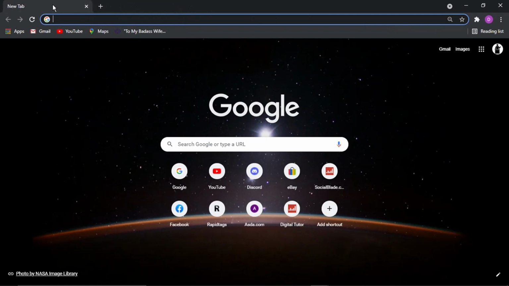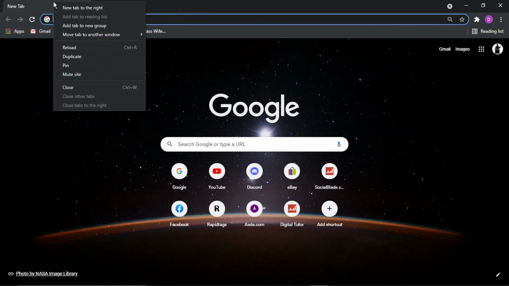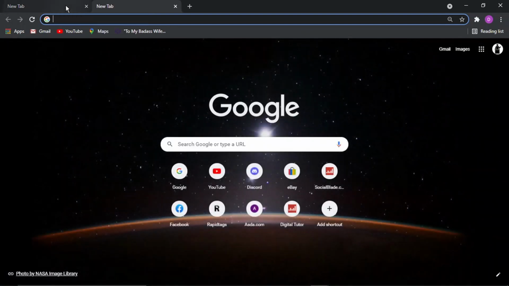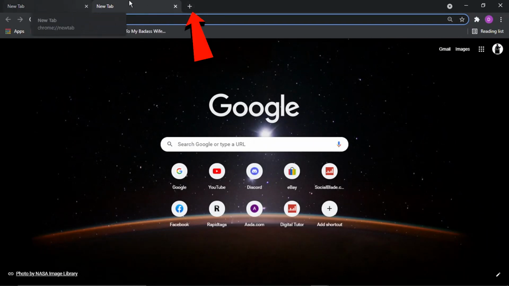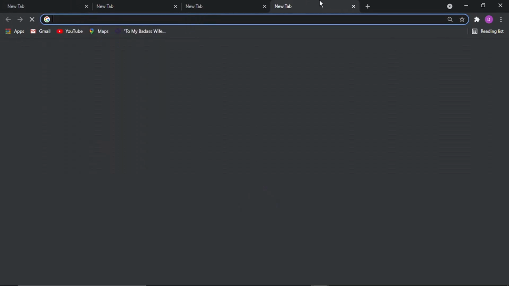What you can also do is right click on the tab you've got open. And you'll see there's an option there at the top which says New Tab to the right. Go ahead and give that a click and that's going to open up a new tab. You'll also notice there's a plus button next to your currently open tabs on the far right. And you can also use this to open up a new tab.